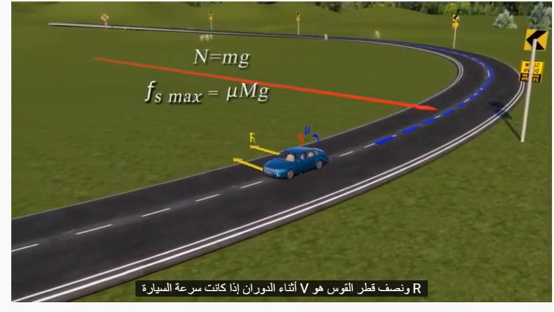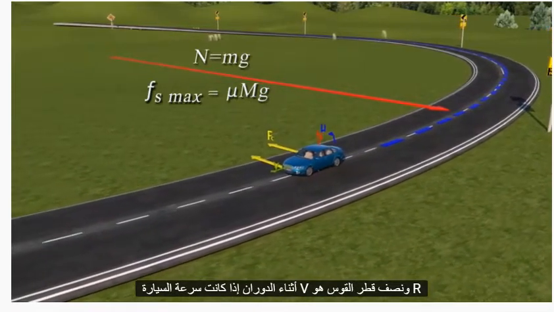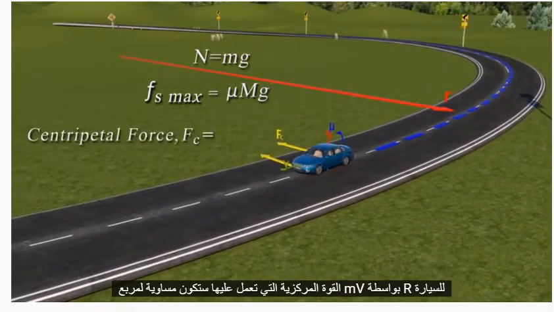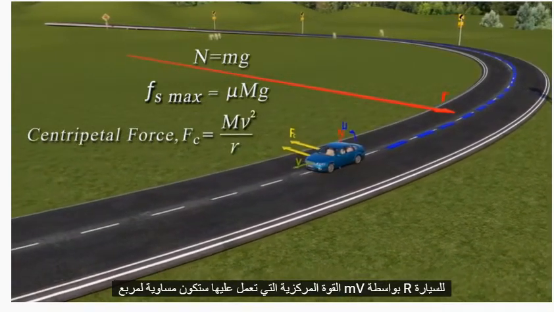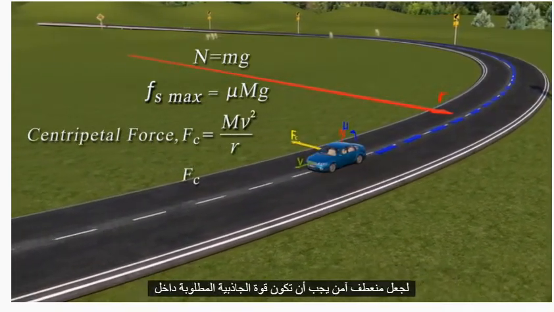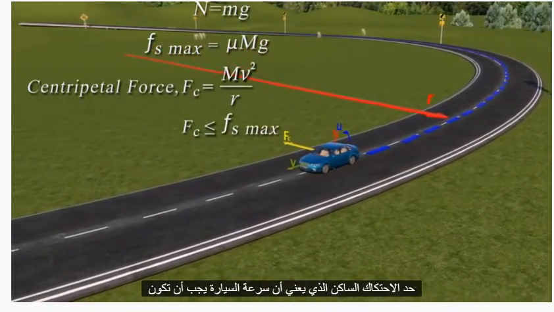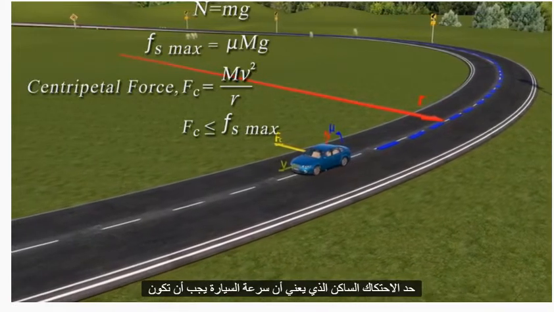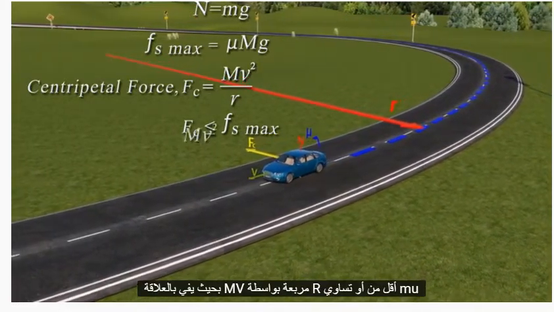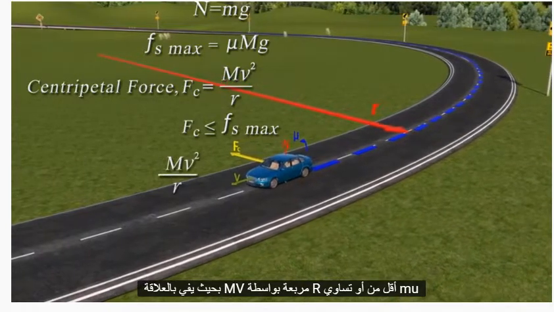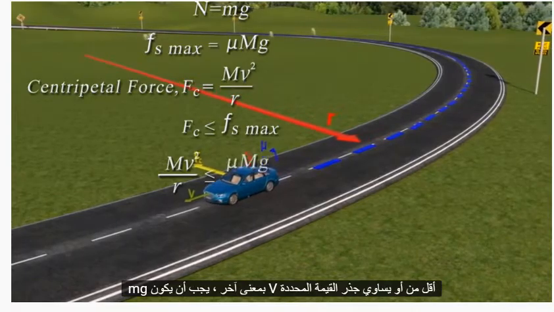While making a turn, if the velocity of the car is v and radius of the arc is r, the centripetal force acting on it would be equal to mv square by r. For the car to make a safe turn, the required centripetal force should be within the limit of static friction, which implies that mv square by r is less than or equal to mu mg.